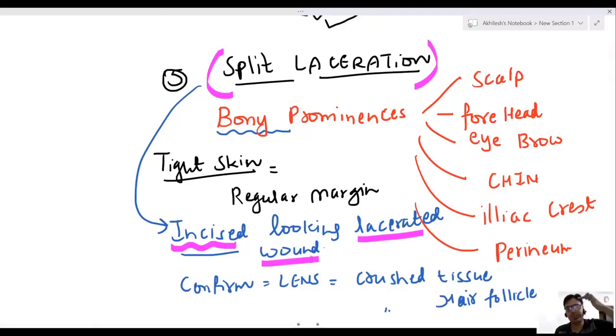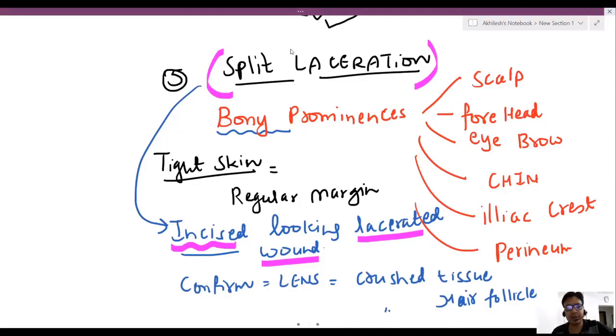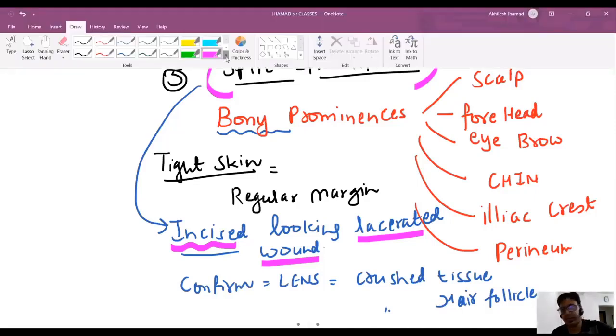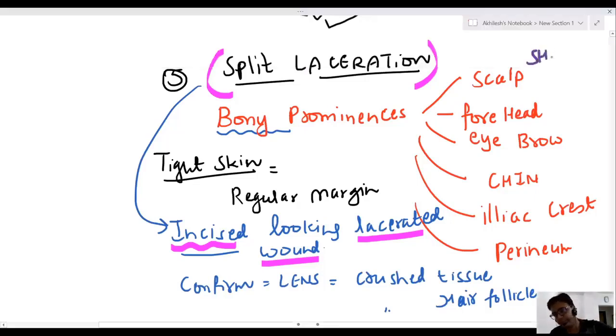These are seen on bony prominence. Like what are the bony prominences? Perineum. And one more you can write down, shin. Shin is the anterior part of the tibia, the anterior part of the leg.